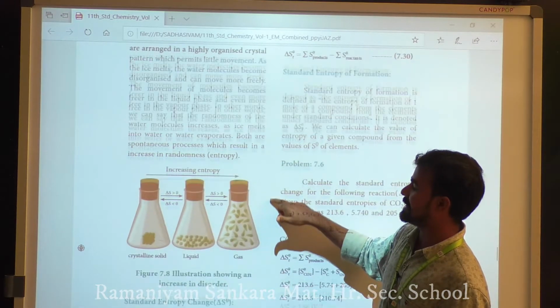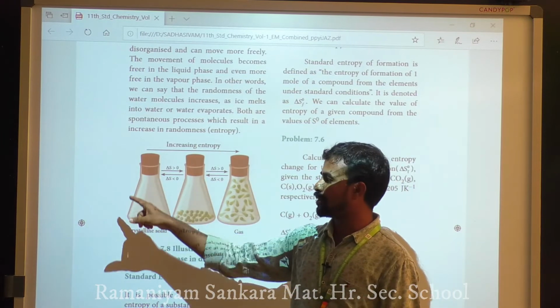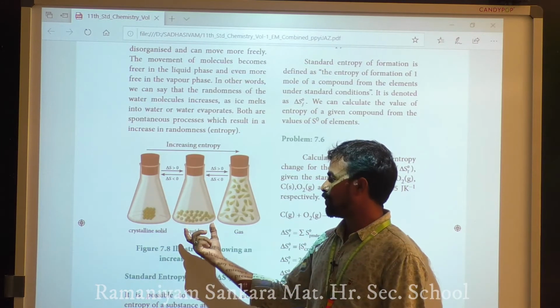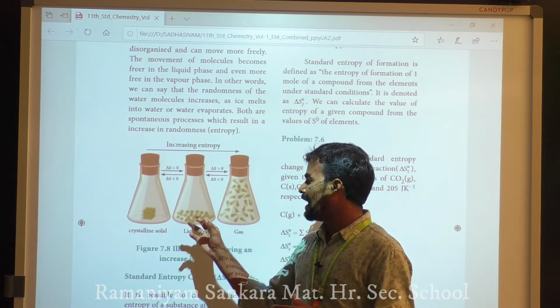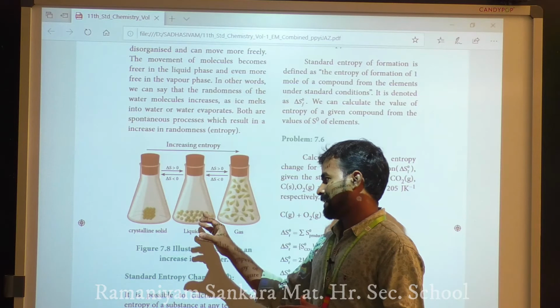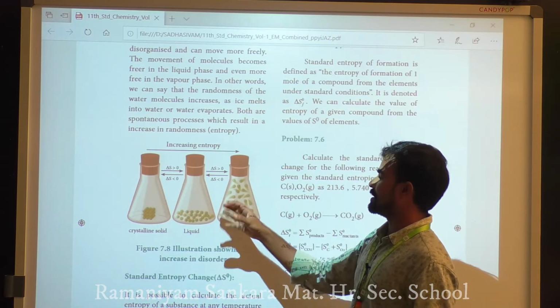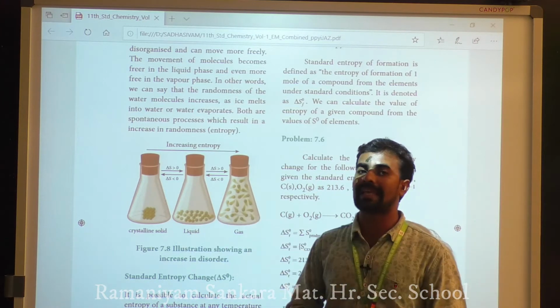This process increases entropy. The first state is the solid state, another is the liquid state, and another is the vapor or gaseous state.